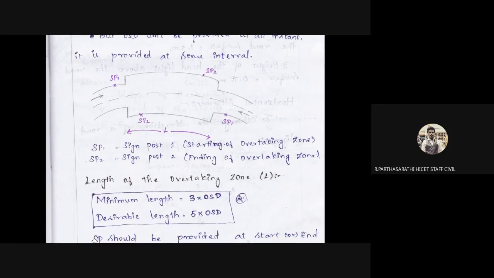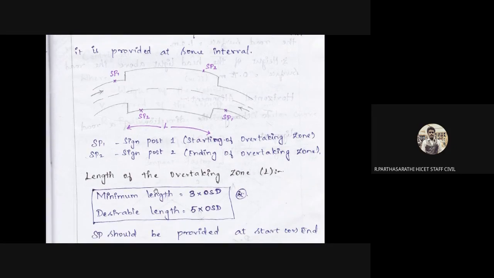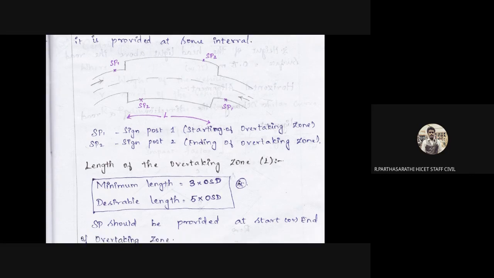So the length of the overtaking zone: we need to find the length L, which is equal to the minimum length of 3 into OSD. Okay, this is for minimum length. From a question point of view, what is the minimum length for overtaking? It means 3 into OSD. So the desirable length means 5 into OSD. A question may ask you to find the minimum length or the desirable length: what is the value of 3 into OSD and 5 into OSD? That's all. The next.